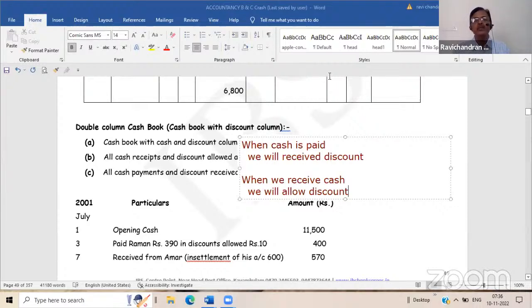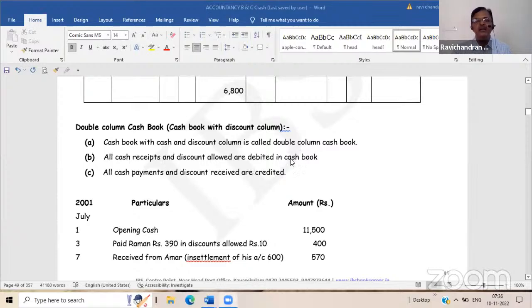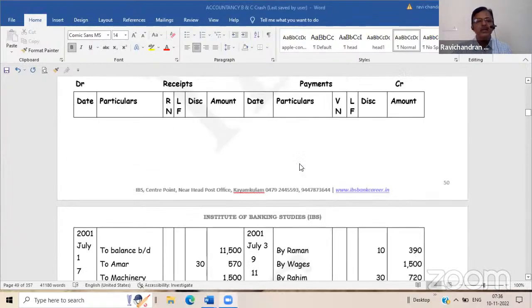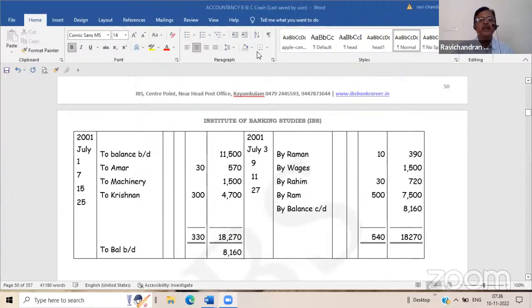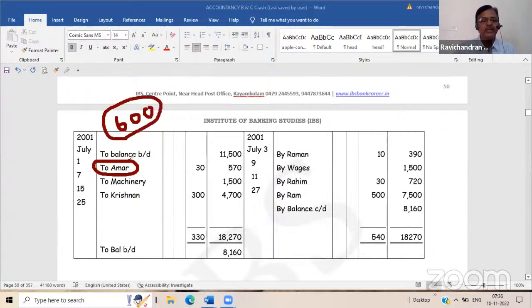Clear? So now you see how this is recorded. Here, Mr. Amar is a party who is a debtor to the tune of 600 rupees. Now, when he paid 600 to us, we have allowed him a discount of 30 rupees. That means in cash, our cash box has increased by only 570.